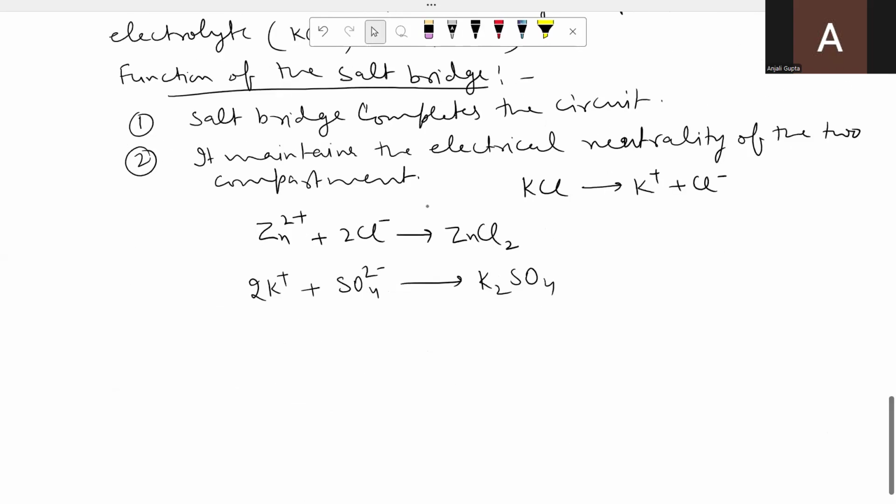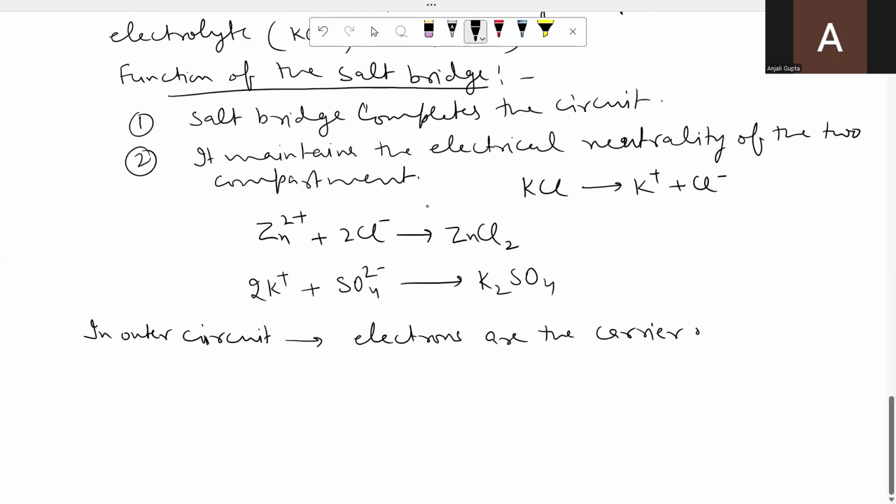So in outer circuit, electrons are the carrier of current, whereas in inner circuit, ions, cations and anions are the carrier of current.